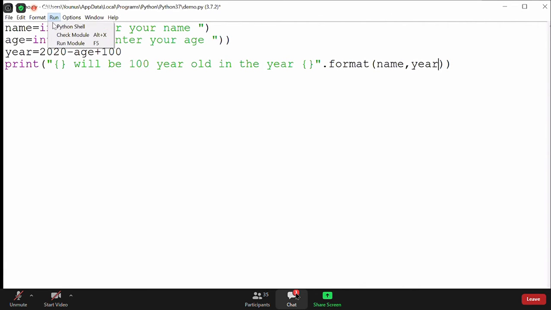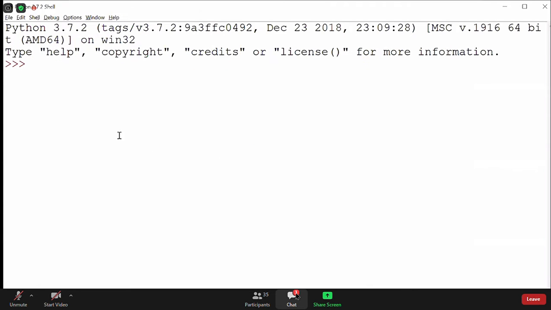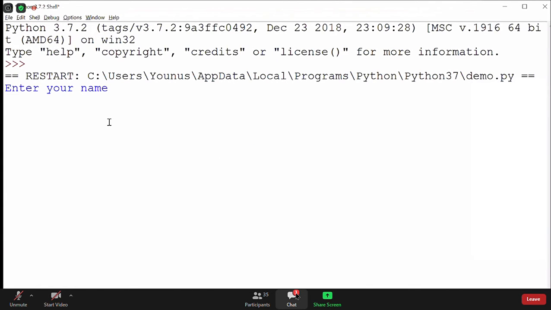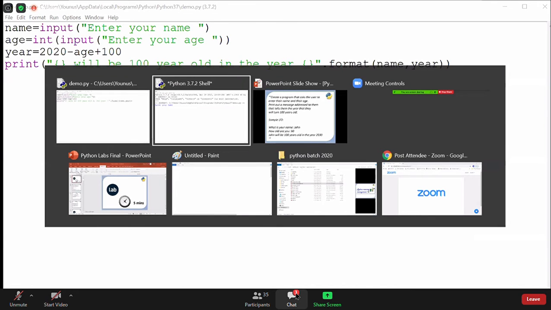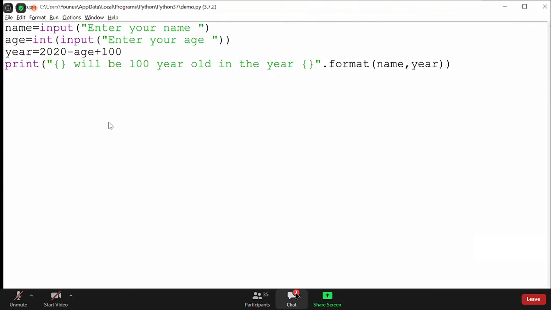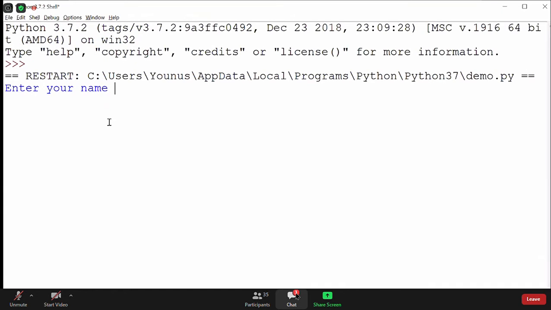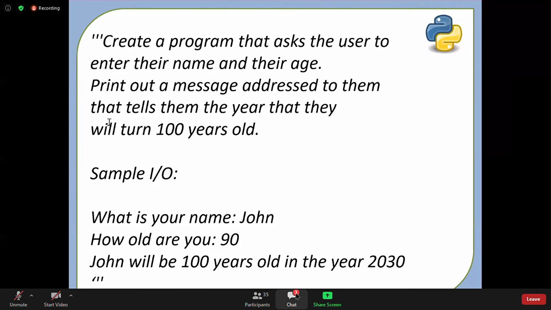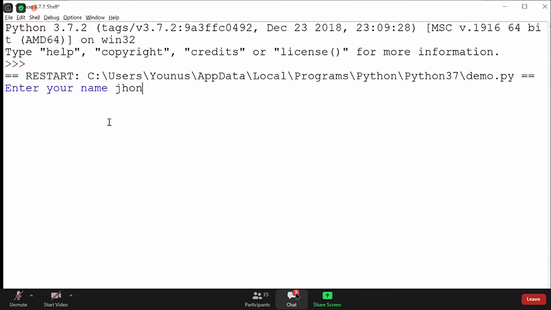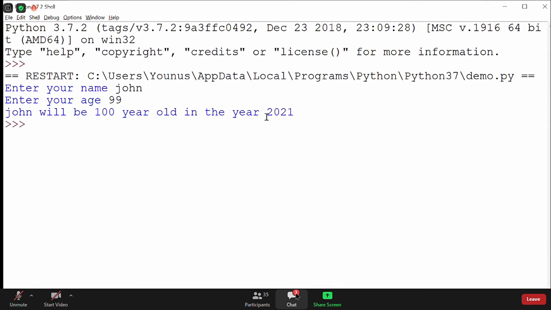So now I'll run this code. Okay. It asked me to save. Now I can enter the name as I showed you in my output. I can enter the name as John. Okay, and then I will enter some age like 99, and I can see that he becomes 100 in 2021. So John will be 100 years old in the year 2021 because he's 99 years old now.